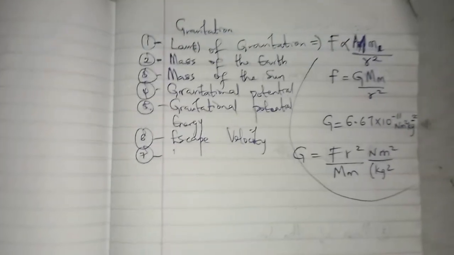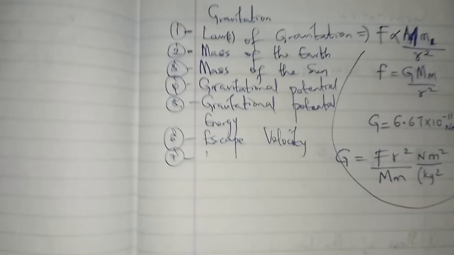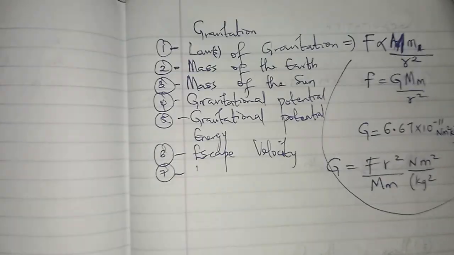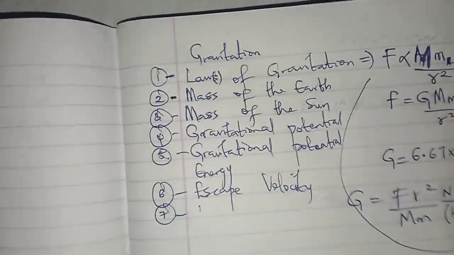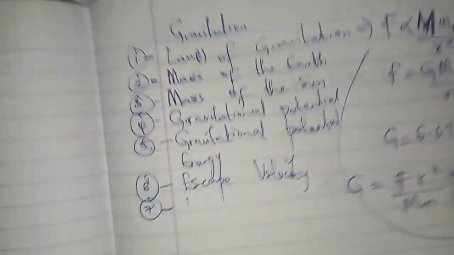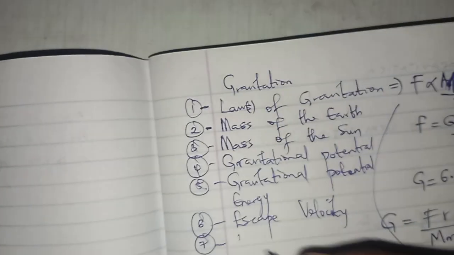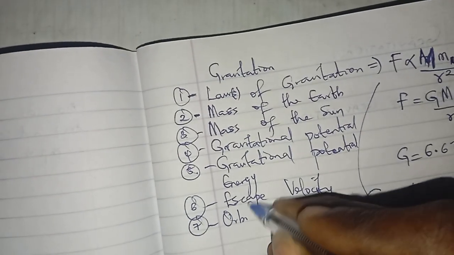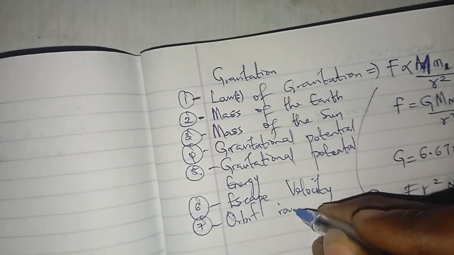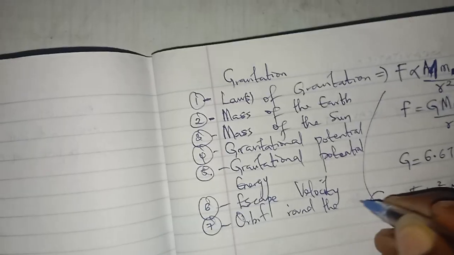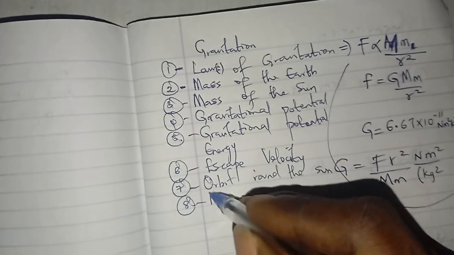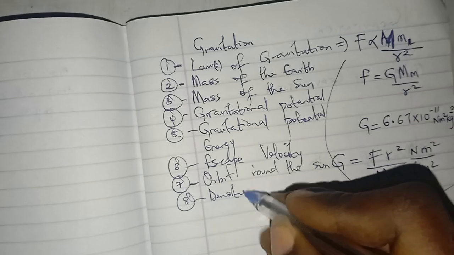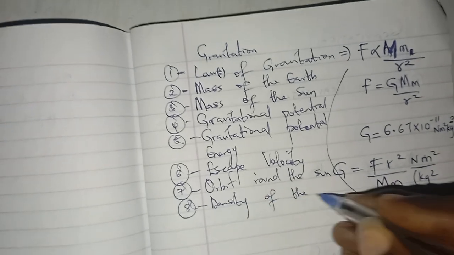Did I skip anyone? So gravitational potential energy, escape velocity, orbit around the sun, density of the earth. I think I skipped one.